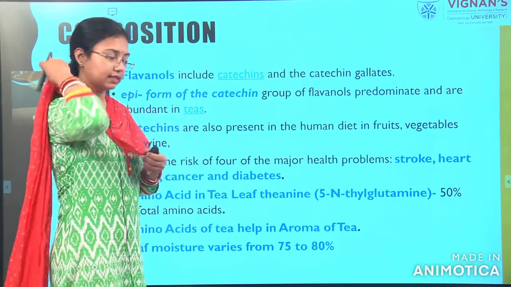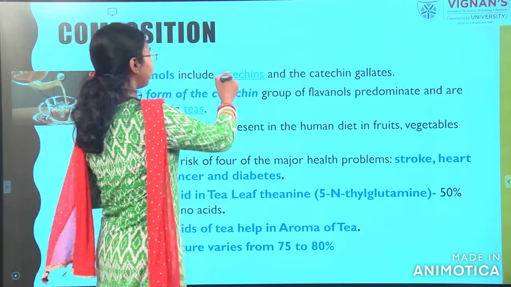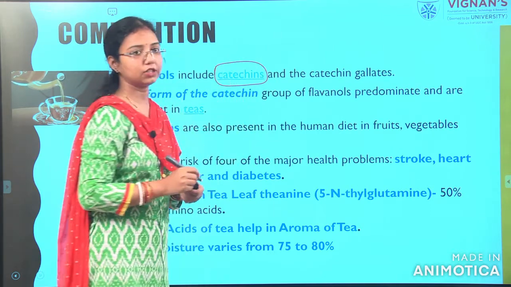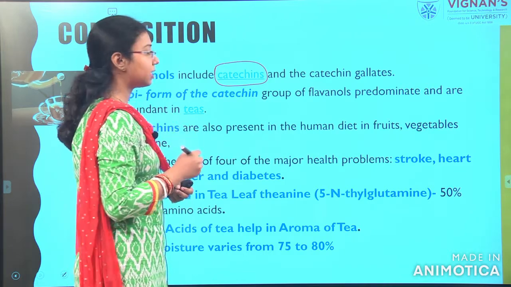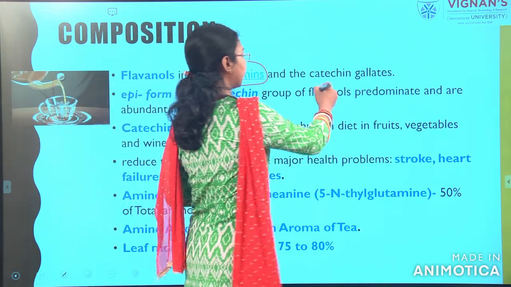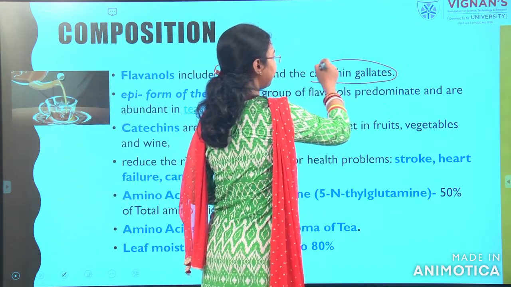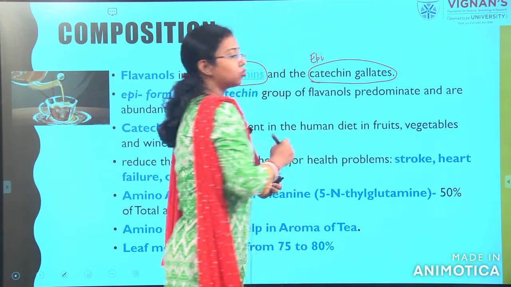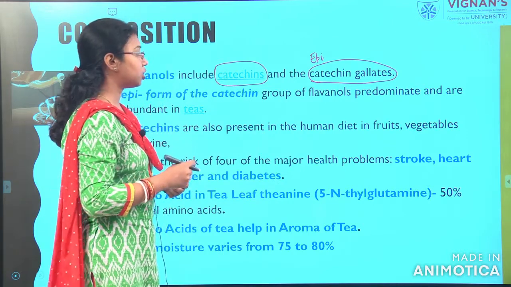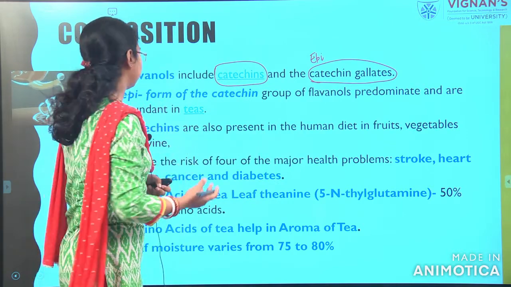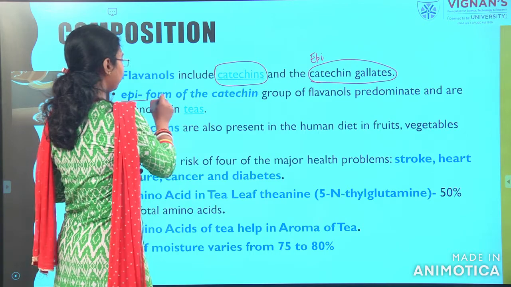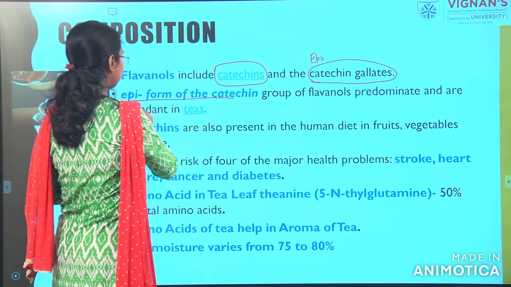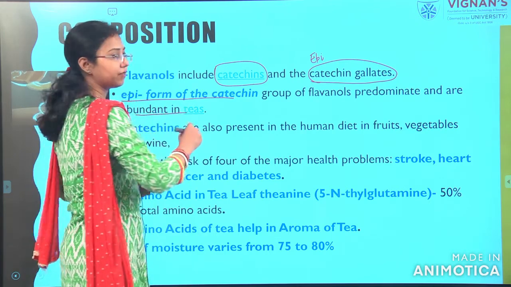Now coming to the flavonoids, the bioactive compounds present in tea are known as catechins, and their forms such as catechin gallate, the epi forms. These are the main compounds responsible for the tea flavor. The epi form of the catechin group is abundant in teas, a very high amount.